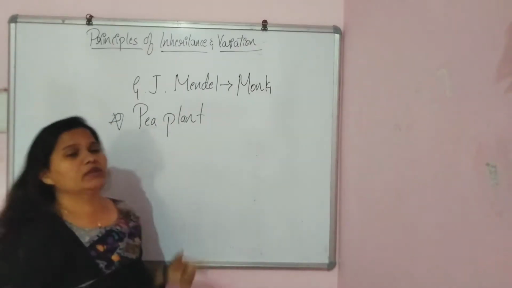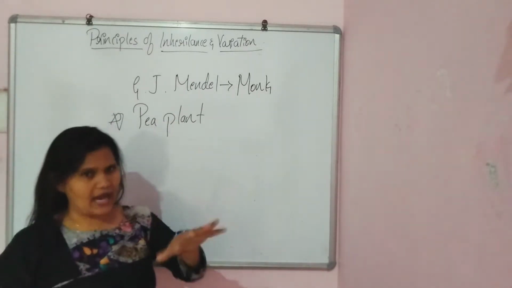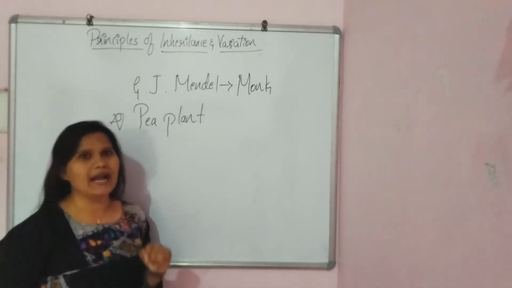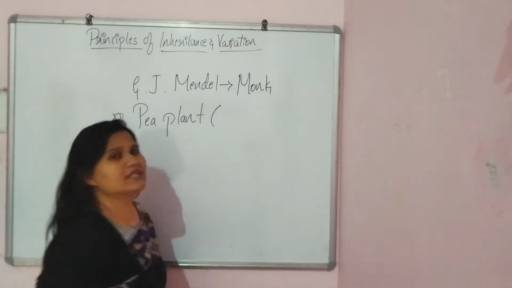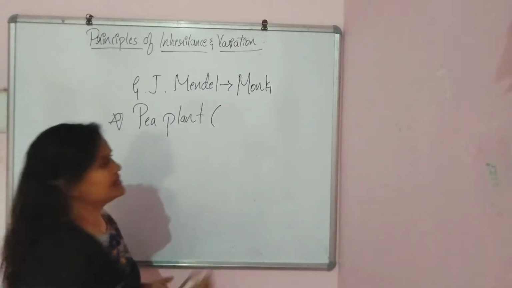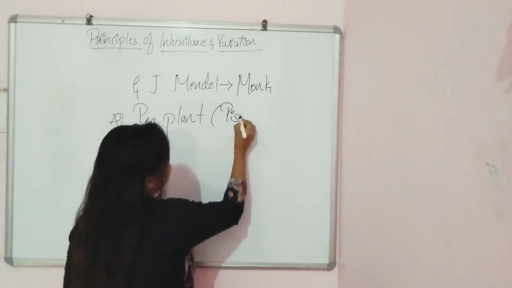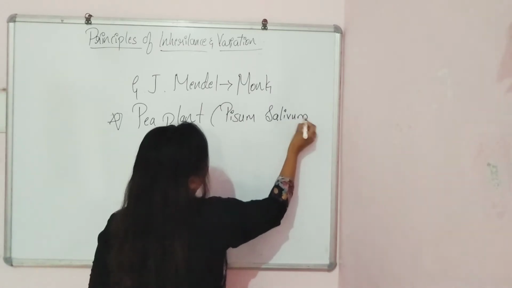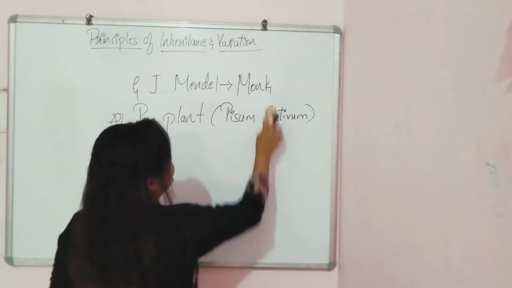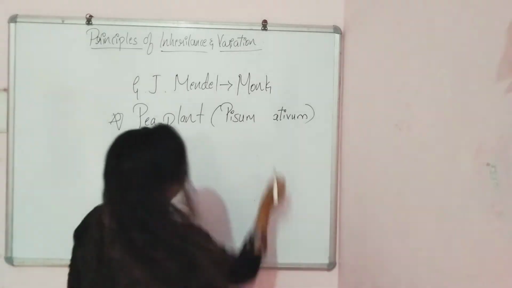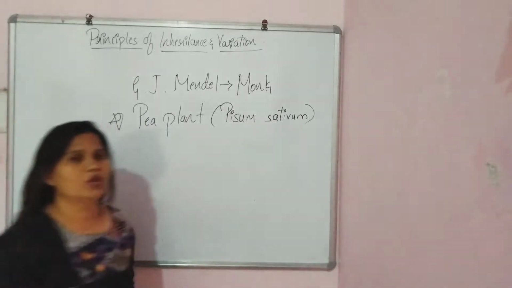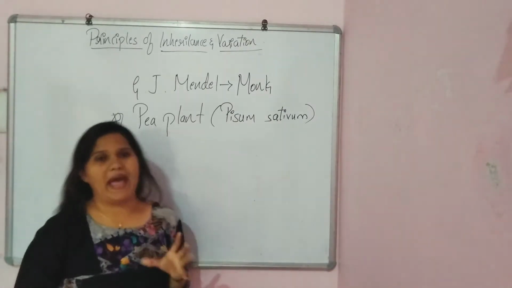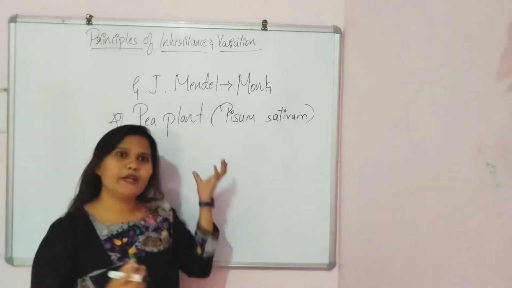Okay. He took the pea plant from his garden, in the church. In that garden, he saw the pea plants, the garden plants, and the scientific name of this pea plant is Pisum sativum. Okay. Sorry, the species will always be with a small letter. So on the pea plant, Pisum sativum, Mendel did his experiment.